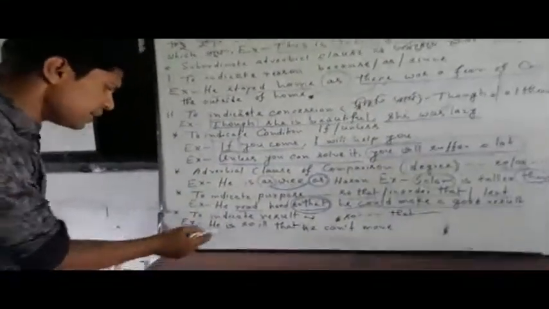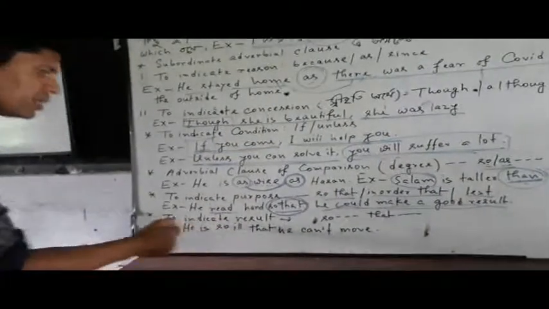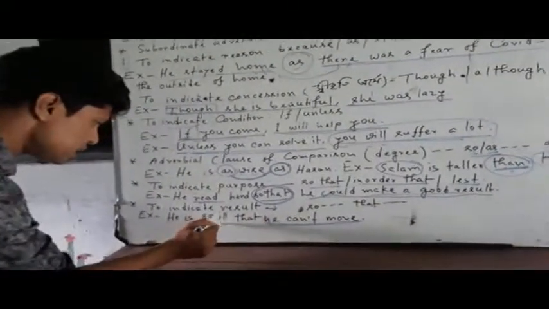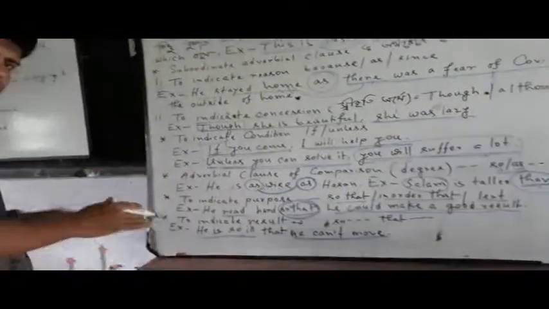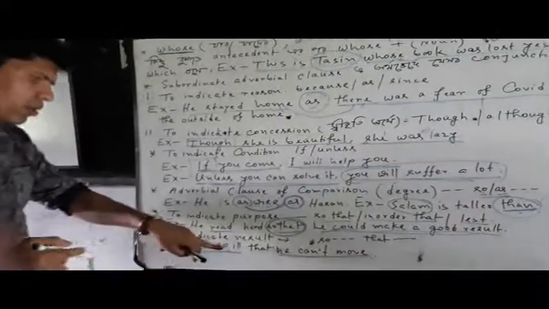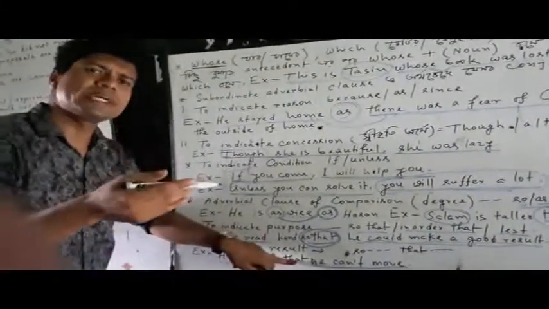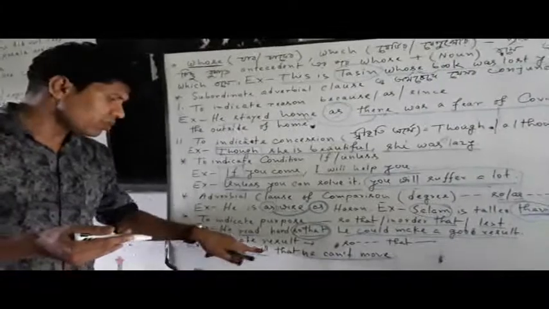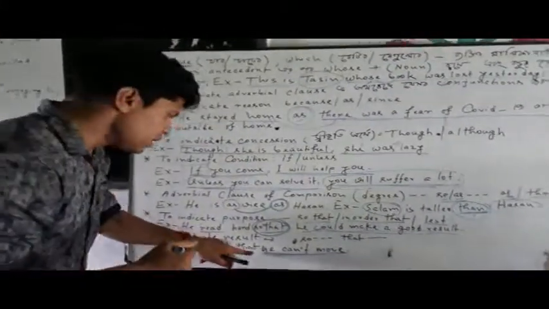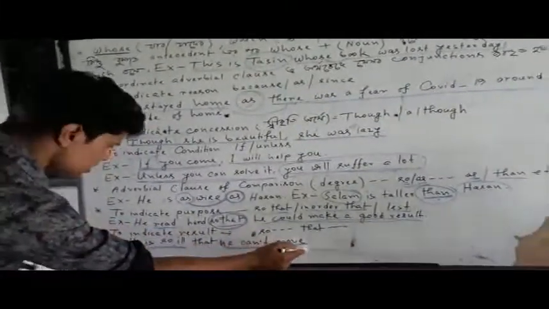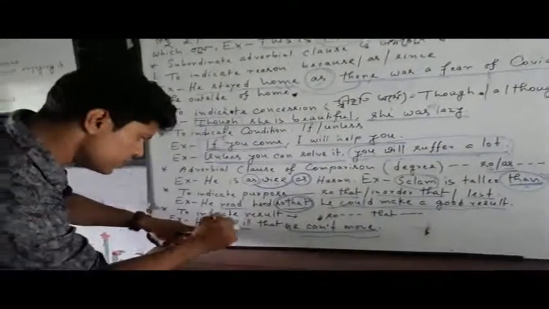Okay, my dear students, you see, he is so ill that he can't move. Okay, result. Why? He is so ill. This is the earlier mentioned sentence. Due to his illness, what is happening as a result? Because he is so ill. This is the incident. And what is the next happening? That he can't move. This is the result, so this is clearly indicating the result of his being ill.